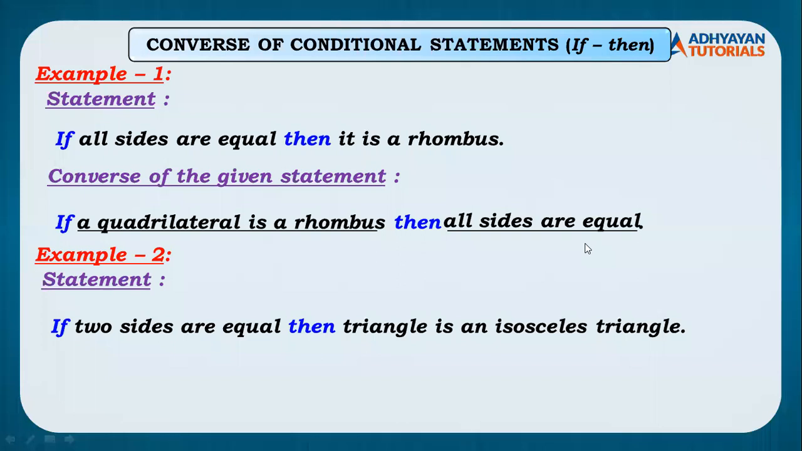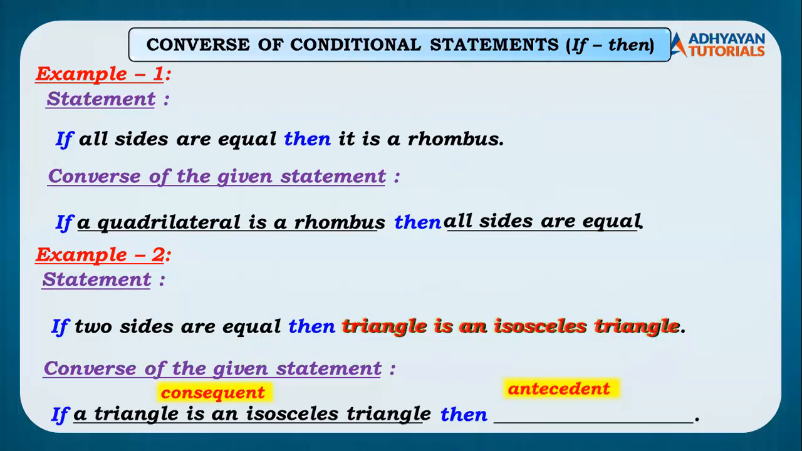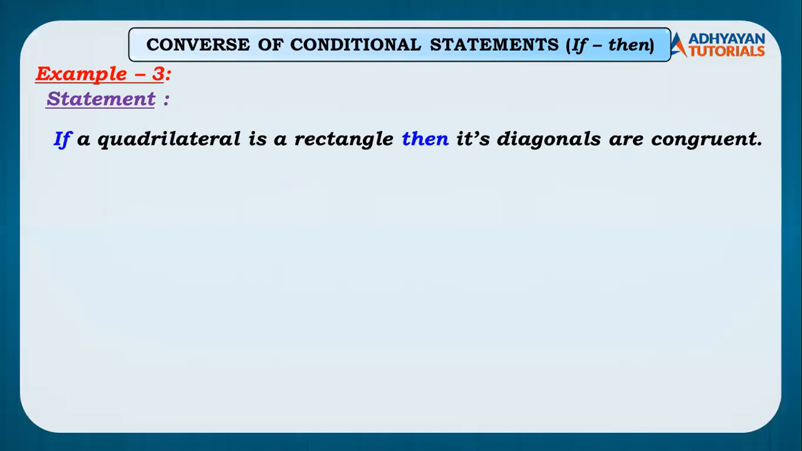If the triangle is an isosceles triangle, then the two sides are equal. That is the correct answer. Many students have answered it, right? You don't have to copy this. Again, you can copy it from the YouTube lecture, don't worry. Example 3, if a quadrilateral is a rectangle, then its diagonals are congruent.